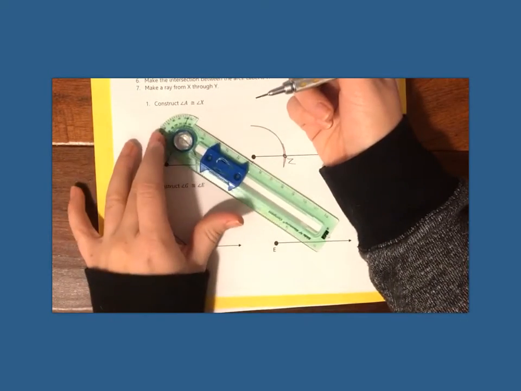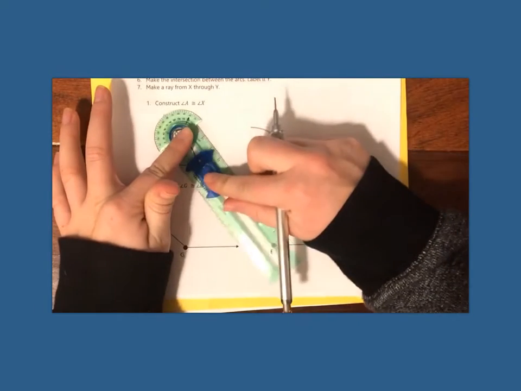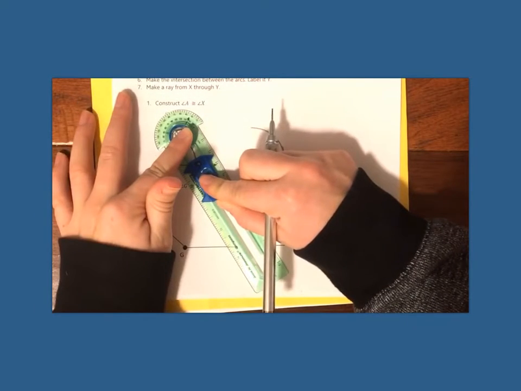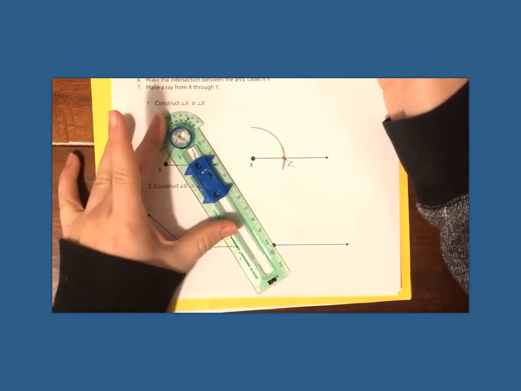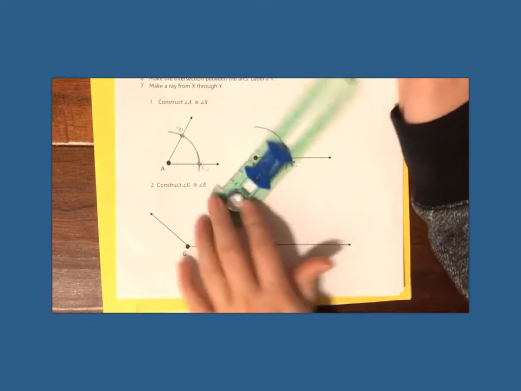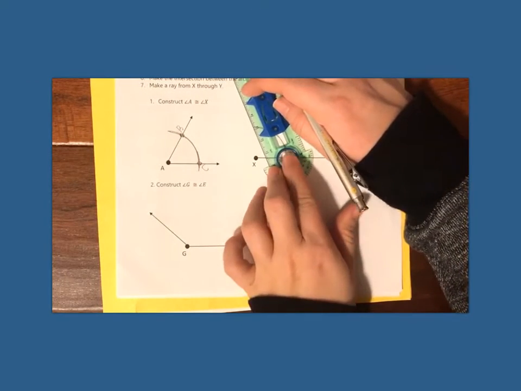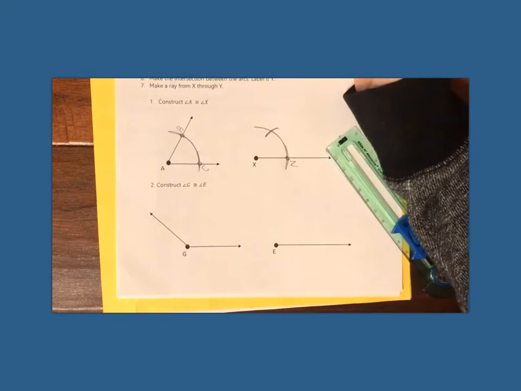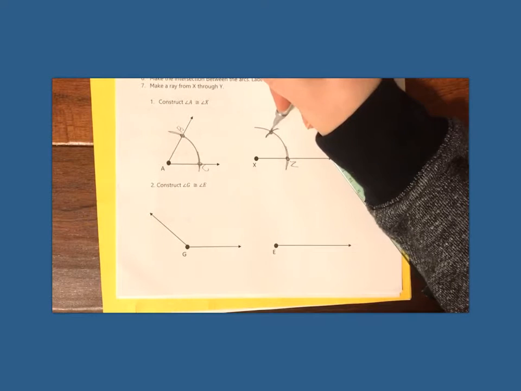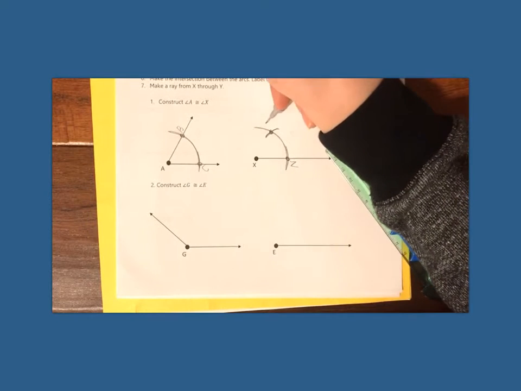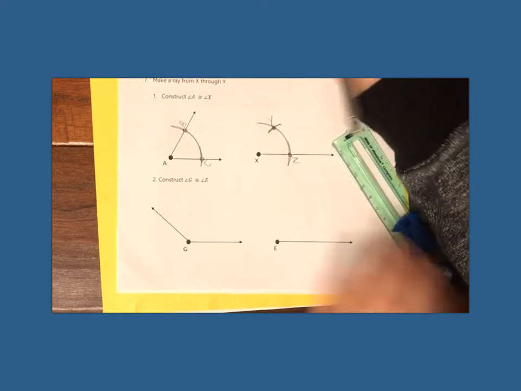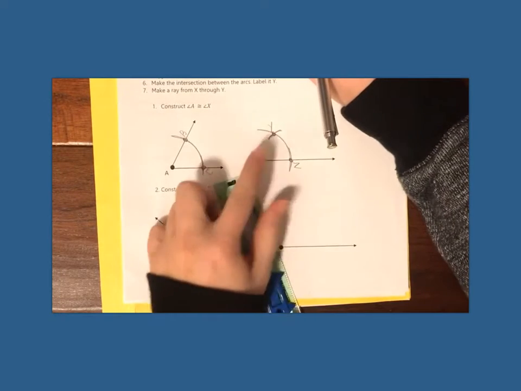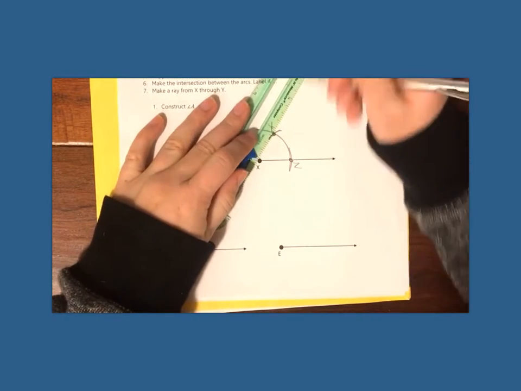You'll put your compass point on B and your pencil point on C, and then bring that over here to Z and make an arc there. So now you have this point. We'll label that Y, and you're going to make a ray through X and Y.